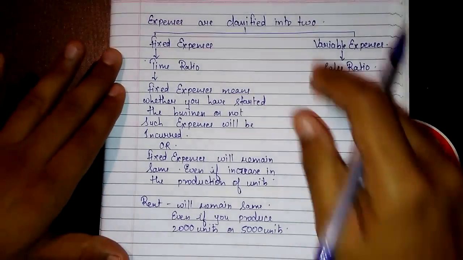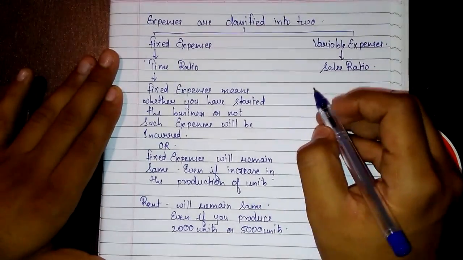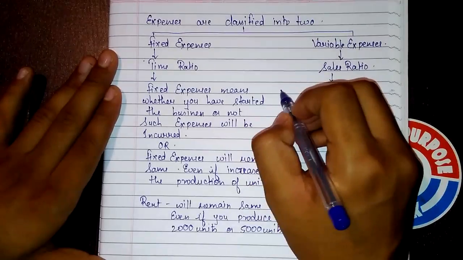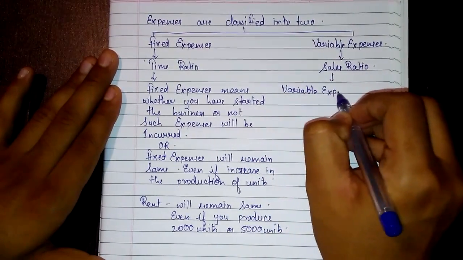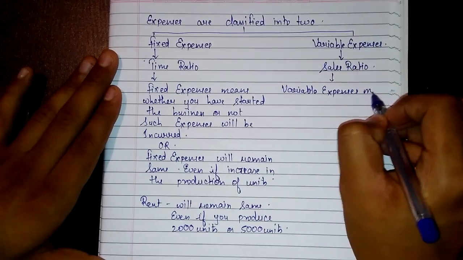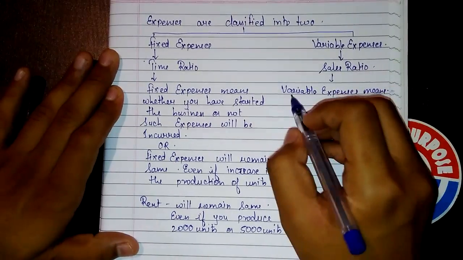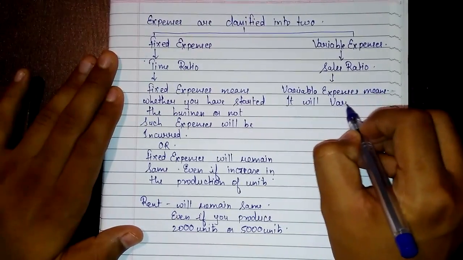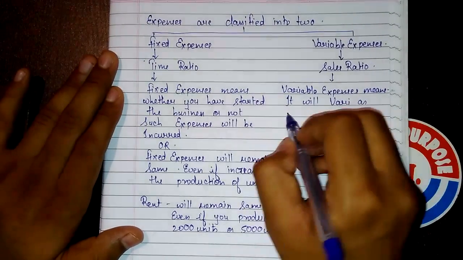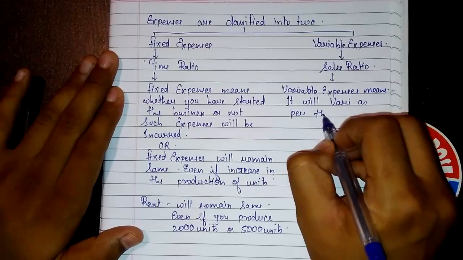Hope this explanation is quite clear now. Now let's start with variable expenses. Variable expenses means it will vary as per the usage.